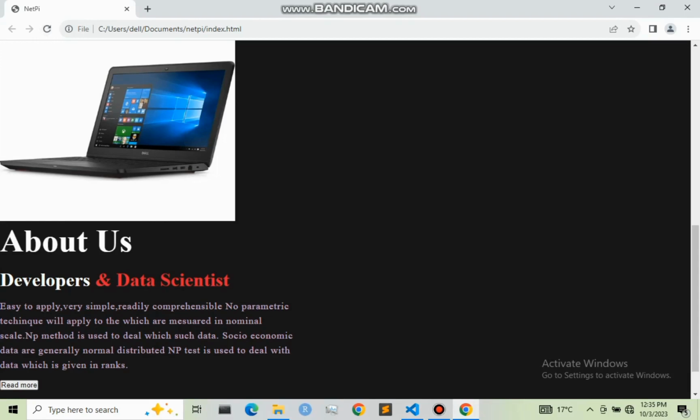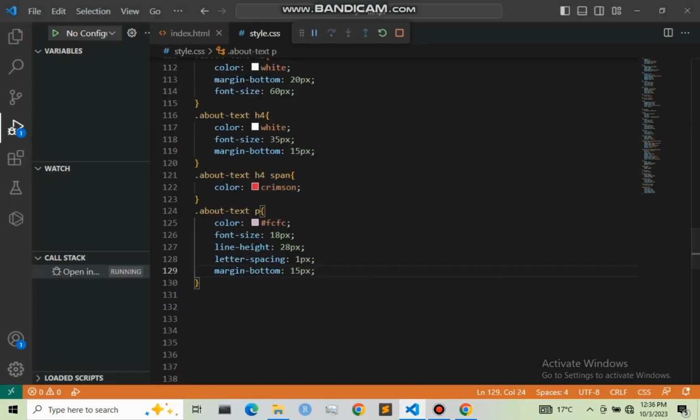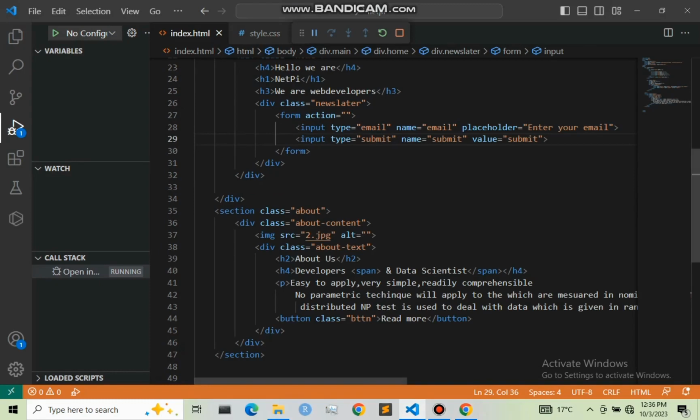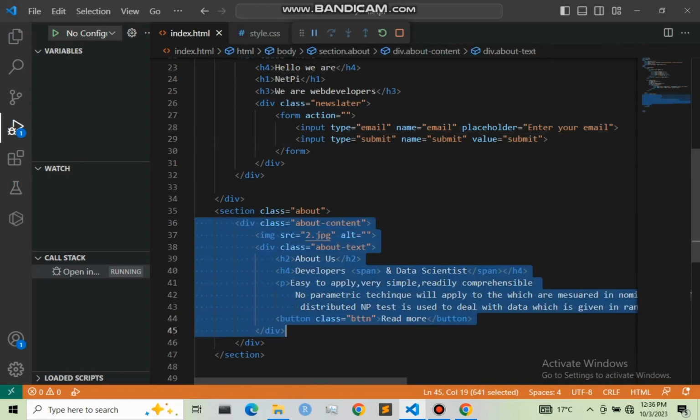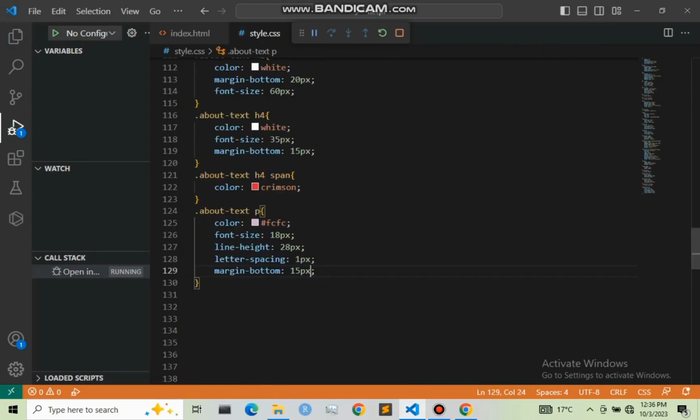So as you can see, we are done now with our h2, h4, and also the paragraph part. So let us now move to styling our div, which contains the about content. So let us now move to our style.css, and right here I'm going to say .text, .about, then our content,